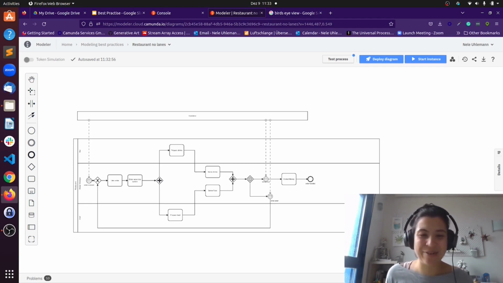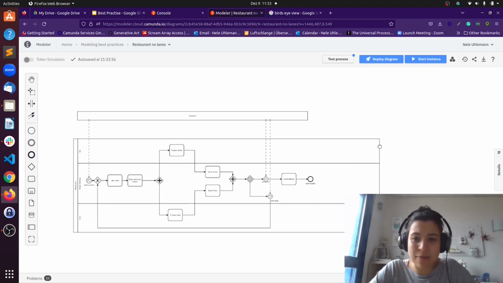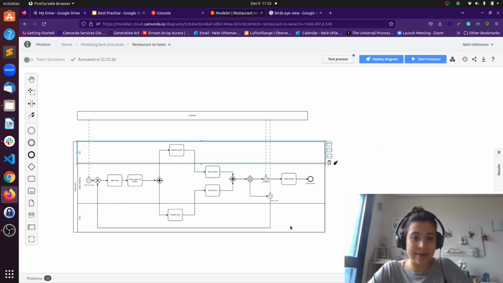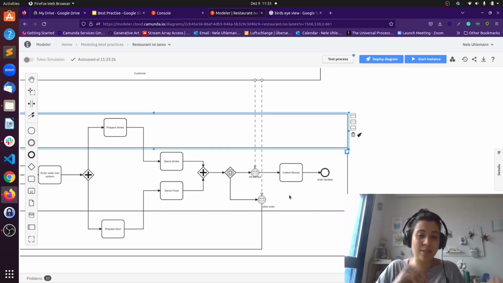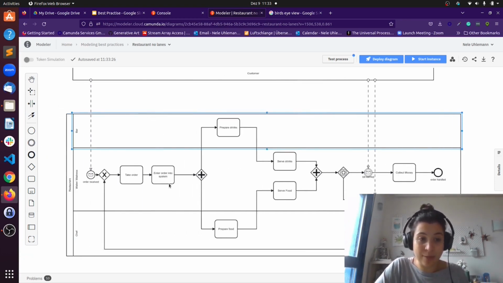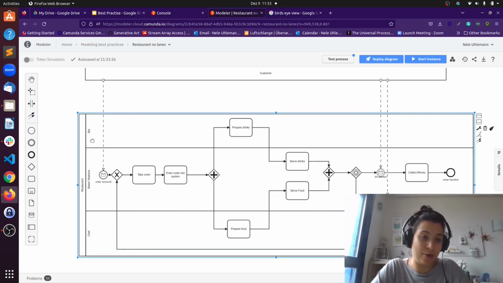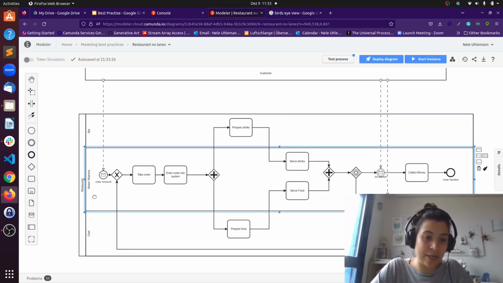well, you already know that I don't like them that much, but I think in a strategic model it is really okay to use lanes. I also removed some of the complexity of the process, so we don't see the whole idea of cleaning the table anymore in this process, because from a strategic point of view that is too much detail already. I just want to give a quick overview of who is a participant in this process, which different departments, and in this case we know now, because of pool and lanes, bar, waiter, waitress and chef.